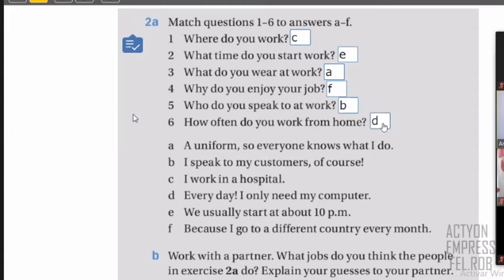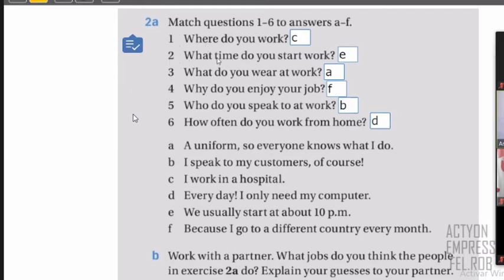And just for us to remember one more time, the question one, for example, where do you work? So let's remember, if the question is where, it is for places. So in letter C, it says hospital. So hospital is a place, or restaurant is a place, or school is a place, cinema is a place. So always when you have a place, the question is with where, right?